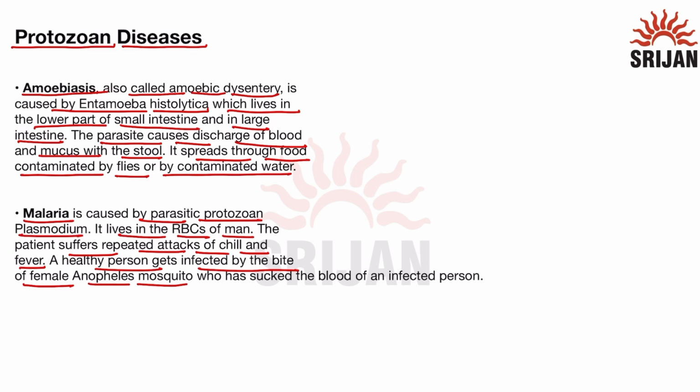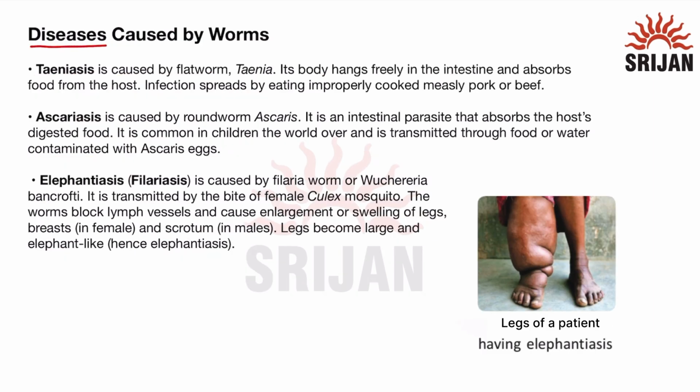The female Anopheles mosquito acts as a vector of this disease and has sucked the blood of the infected person. So the female Anopheles mosquito will bite the infected person and will transmit the protozoa from the infected person to the healthy person. This protozoa lives in the RBCs of man and the patient will suffer severe attacks of chill and fever. Now let us read about diseases caused by worms.